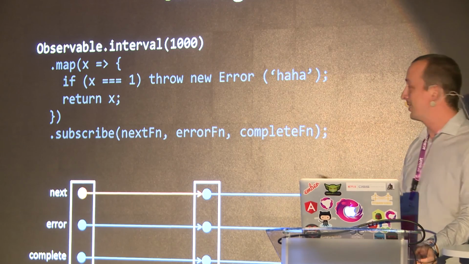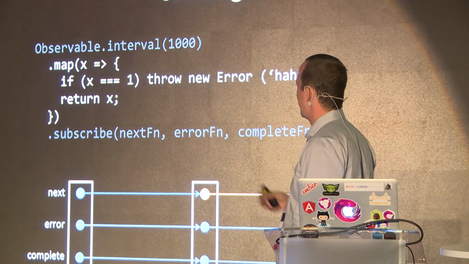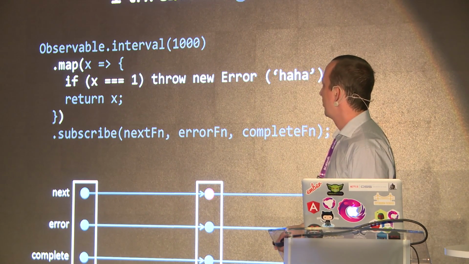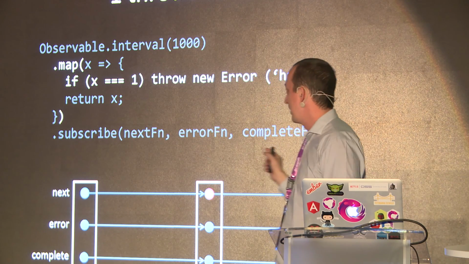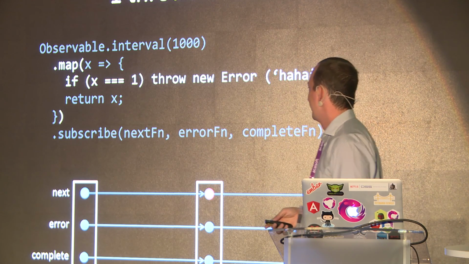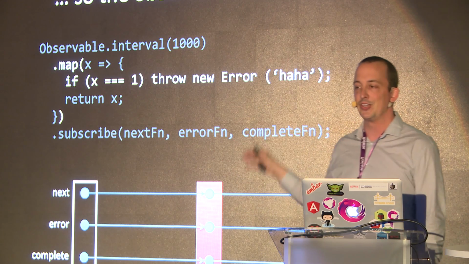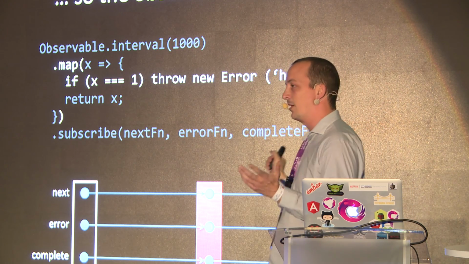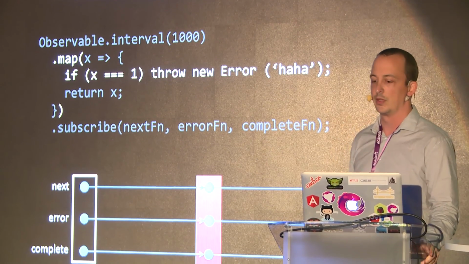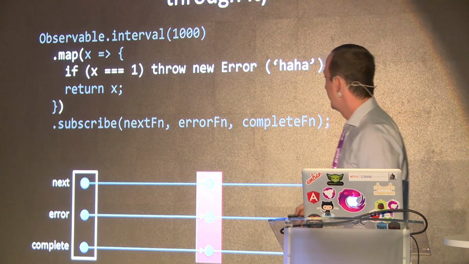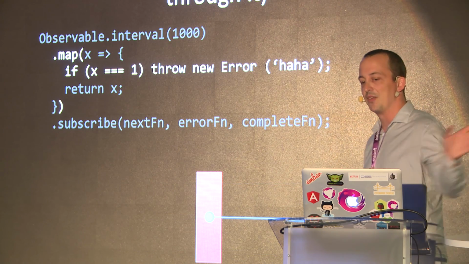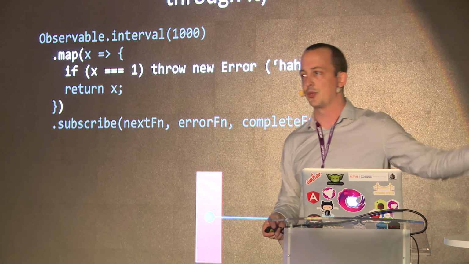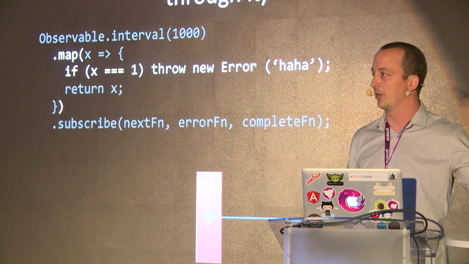So what's going to happen here is we're going to send through the 0. 0 makes it to our map, and the map isn't really even doing anything with it. It just sends it along to the subscribe. That's fine. Then we're going to send along the 1. Well, that's going to hit our if statement, and it's going to throw our error, haha. And that's going to kill that filter observer, because the filter observer is then going to call the error handler on itself, and as soon as error is called, guess what? It's done. So that means that nothing else can pass through it. Everything upstream, that interval, has to stop. It actually unsubscribes from that interval, and the interval can no longer send anything down.